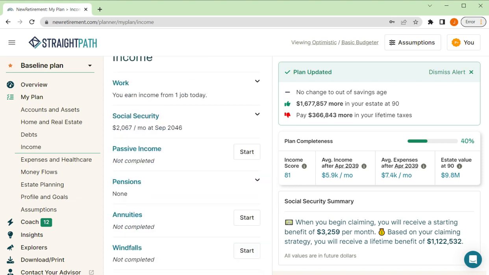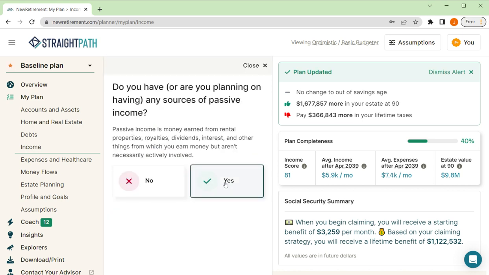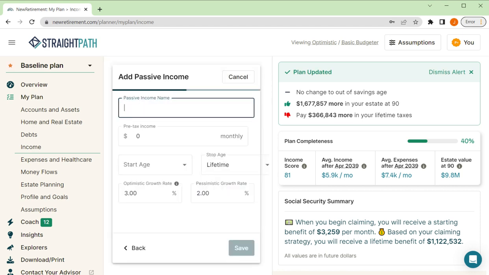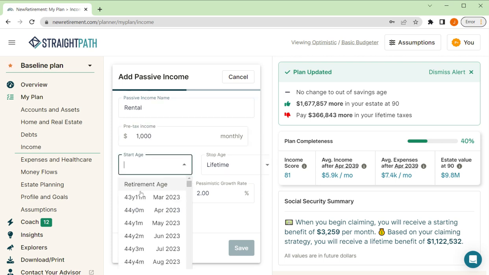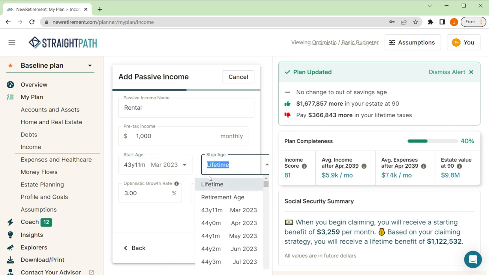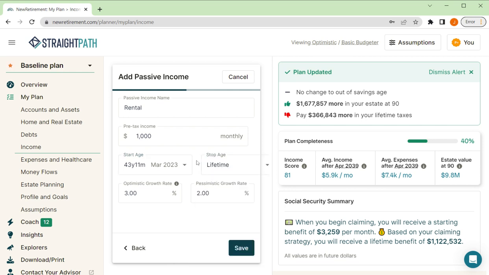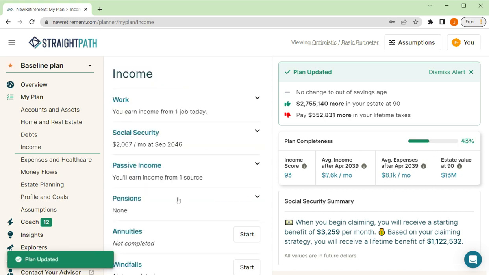Okay. Passive income, let's say you have a rental or something similar and you put in $1,000 a month. I'm getting this now. I'm going to keep that and hopefully have that for my lifetime. This could be, I work in the Midwest, a lot of family farms and cash rent on crops and that kind of thing. So it could be anything here, and you can specify that up here. All right, so let's save that.